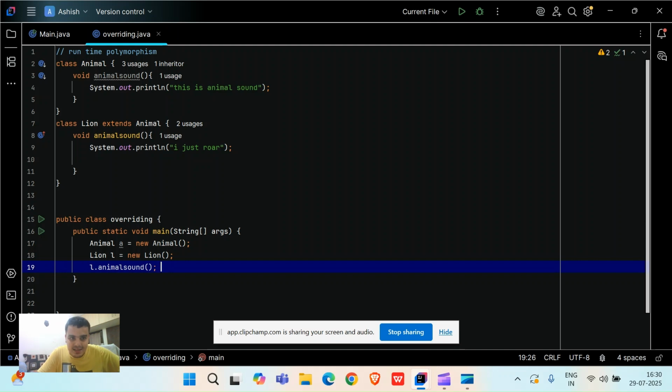Okay, let's imagine JVM as an Arakkonam fast train. Okay, and it is coming like this from Chennai Central. It is coming like this. Okay, it will never stop here. Okay, it will directly stop here only. Okay, this is the official stop of the Arakkonam fast train. Okay, like this you can also think. Which means that when I am calling l dot animal sound, this method will run. Overriding is happening here, friends. Overriding means skipping the animal sound method of the animal class. Okay, directly I will get the answer for this only.